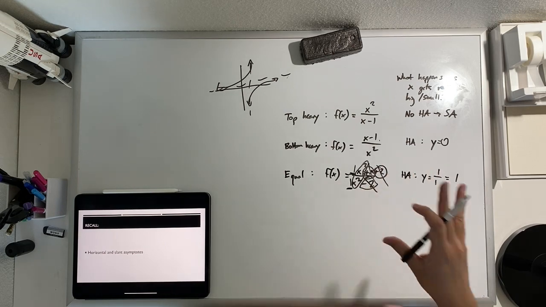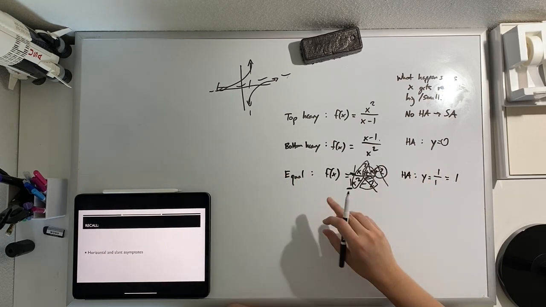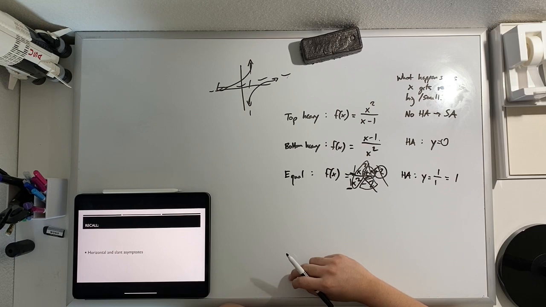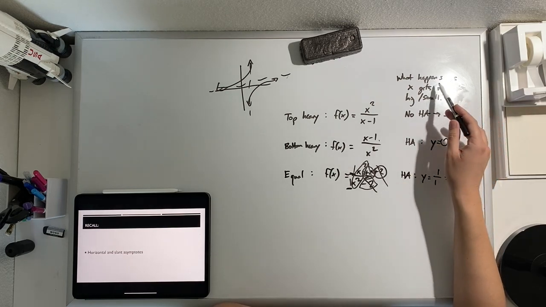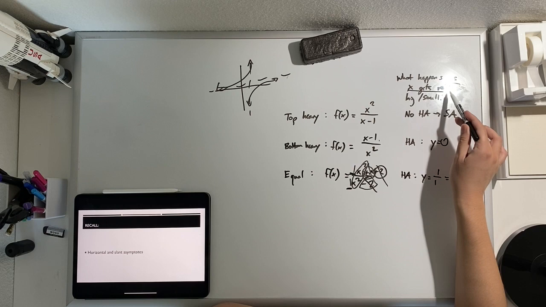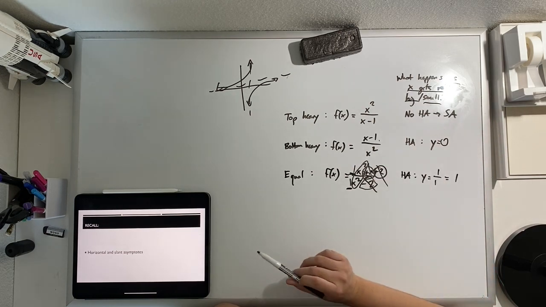Okay, so this is everything that we discussed earlier this year, last semester, in Unit 2b, talking about Section 2.6, rational functions. Why am I bringing this up now when we're talking about limits? Well, this idea, what happens as x gets really big or really small? That's not very exact or precise language.